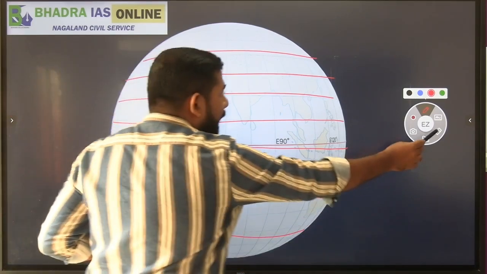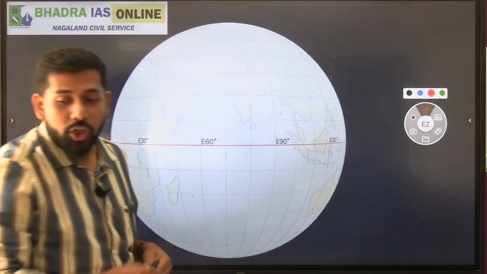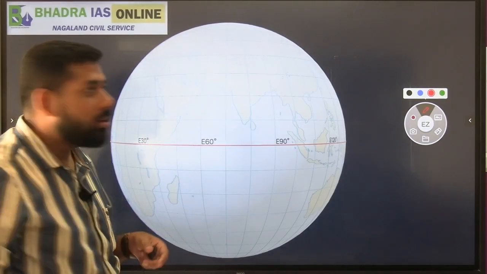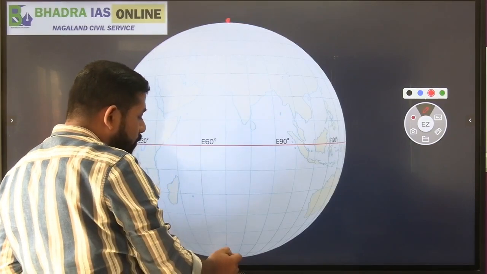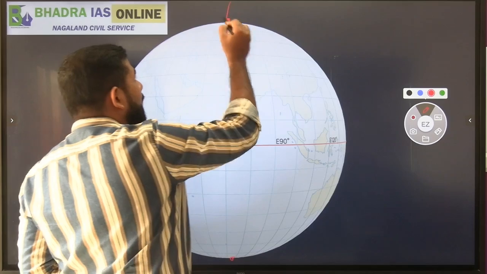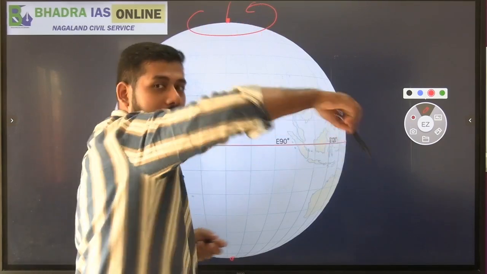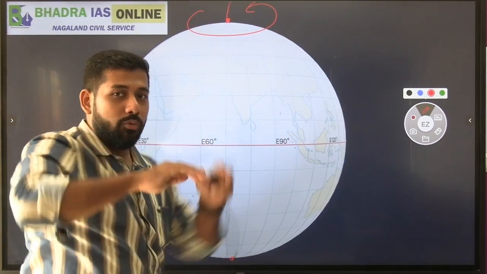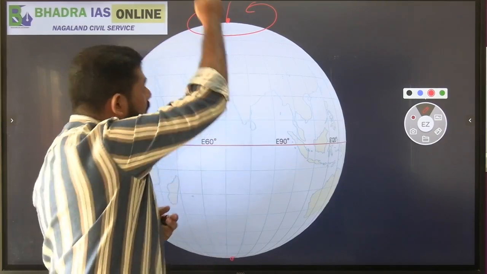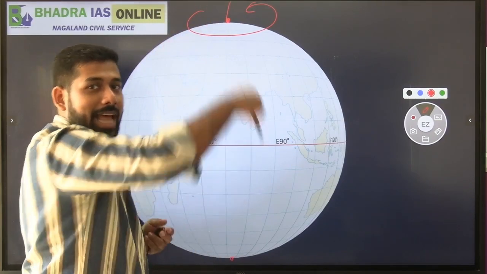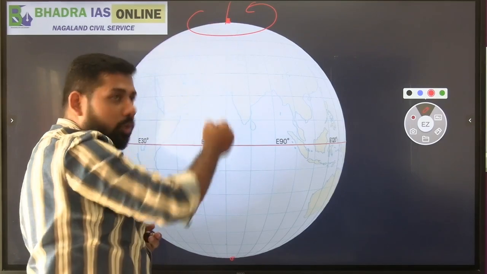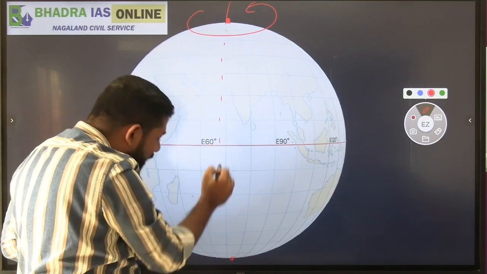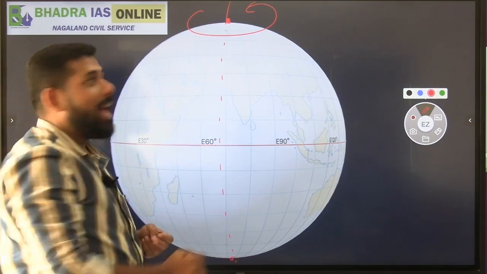But if I talk about what we mean by longitude, we know now that this is the north pole, this is the south pole. Do you know that the earth does rotation? When the earth is rotating on a particular axis, the point around which it rotates is called the axis of the earth.